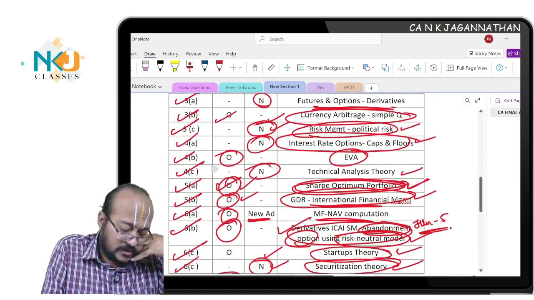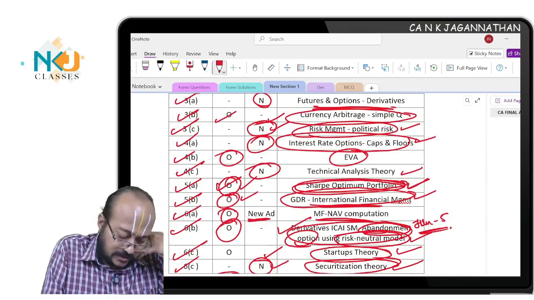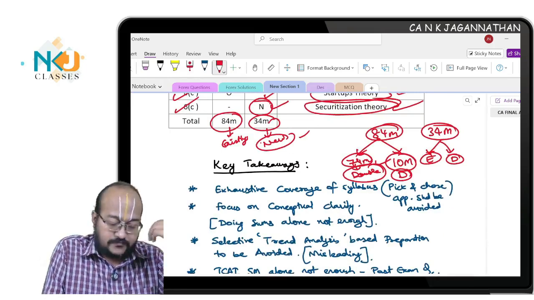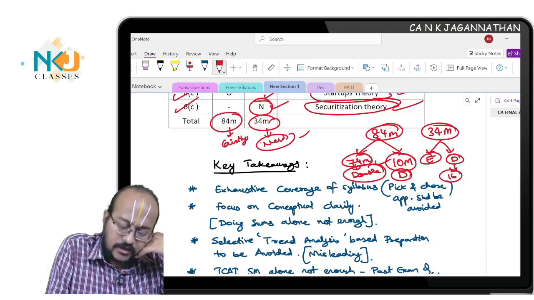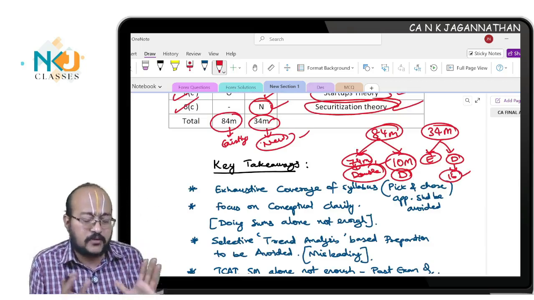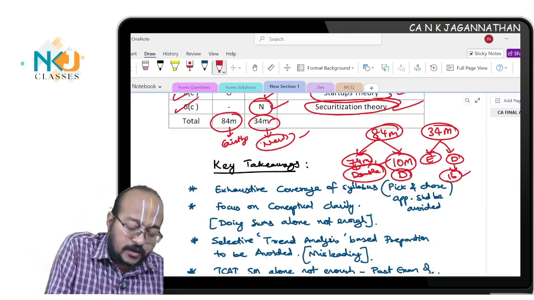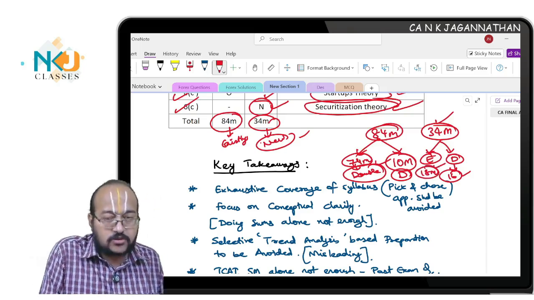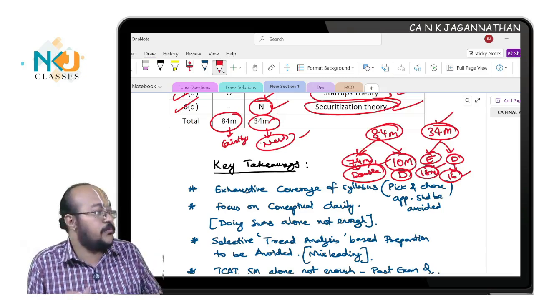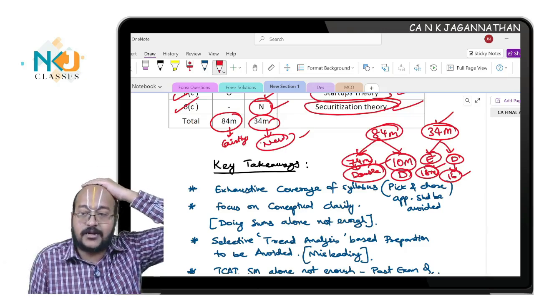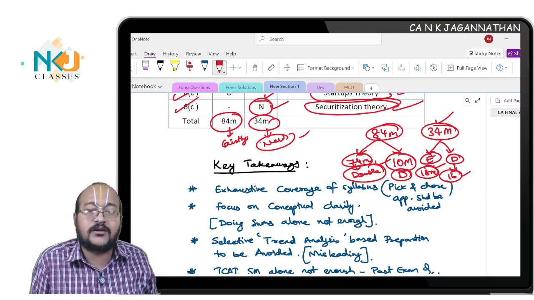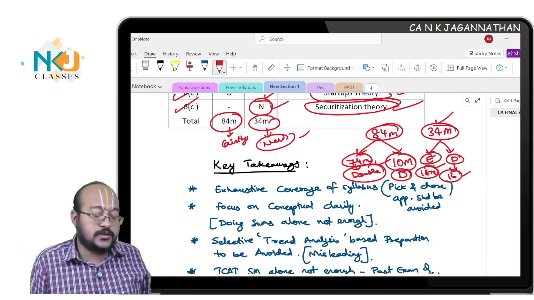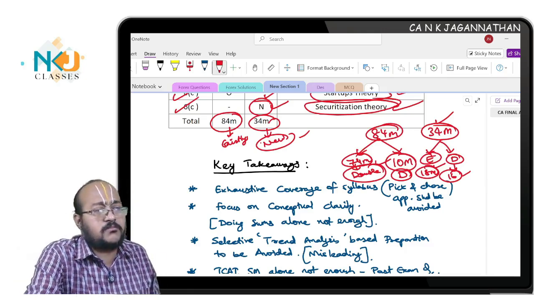Then interest rate cap and floor, I cannot say is difficult. Anyway, securitization theory, I can take as difficult. So roughly around 16 marks, inclusive of that. I'm saying roughly 16 marks would have been difficult from the new portion. And the balance, if you see the 18 marks or something, even though the questions are new, it is still doable. The political risk question and initially the intermediate contribution, profit, all the MCQs given, these things are very much doable. So this is what I felt genuinely, but still many students found the question paper was different.